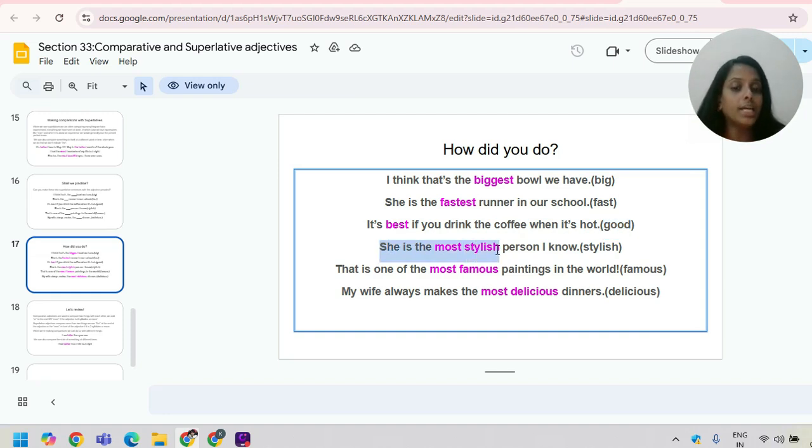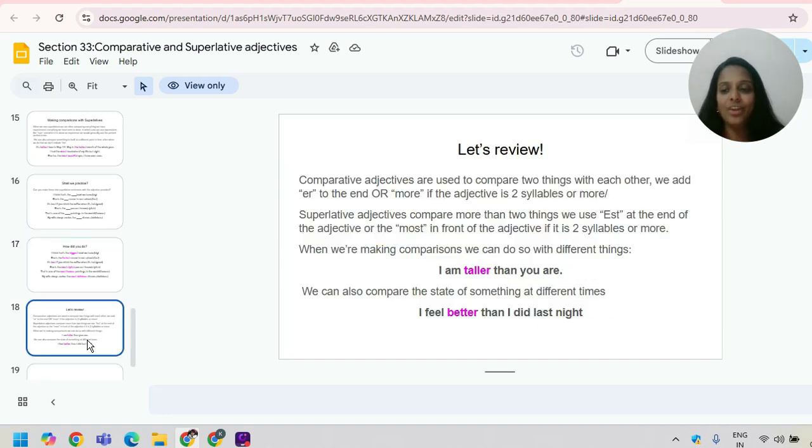She is the most stylish person I know. So the most stylish. That is one of the most famous paintings in the world. Famous, most famous because it's a longer adjective. My wife always makes the most delicious dinners. Here, the most delicious. Easy, right?